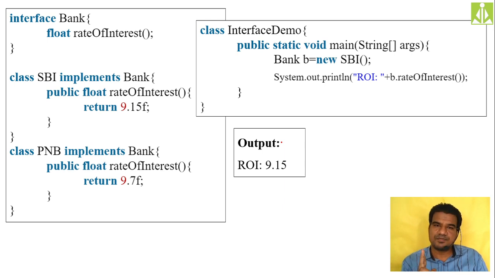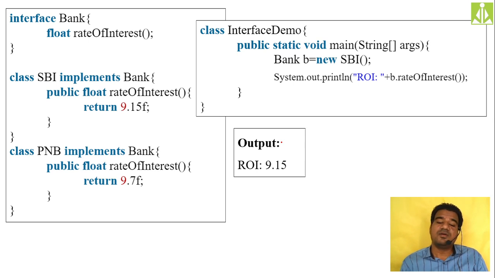But two banks are implementing my Bank interface. The first bank name is SBI and the second bank name is PNB, Punjab National Bank. So SBI, when it is implementing, is giving its own interest rate for this rateOfInterest method.